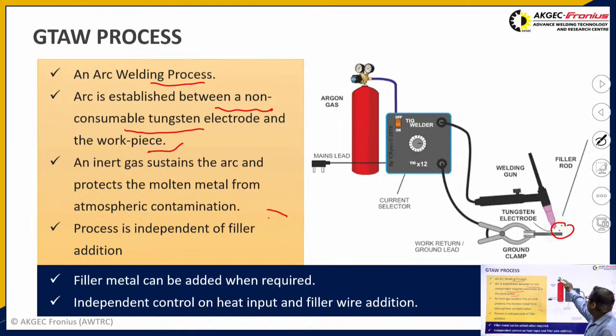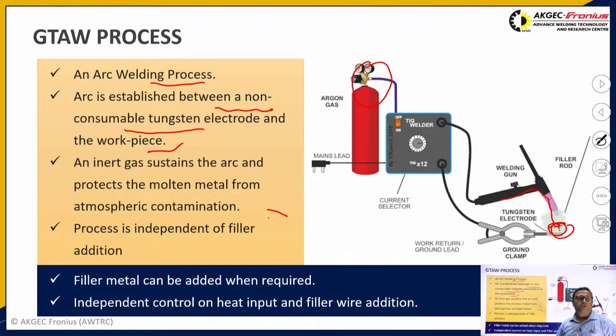This is the gas cylinder, and the gas is passed through the power source and goes through this gun, where the shielding gas gets concentrated. The inert gas sustains the arc and protects the molten pool from atmospheric contamination.